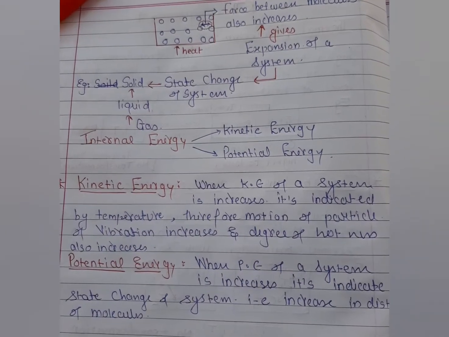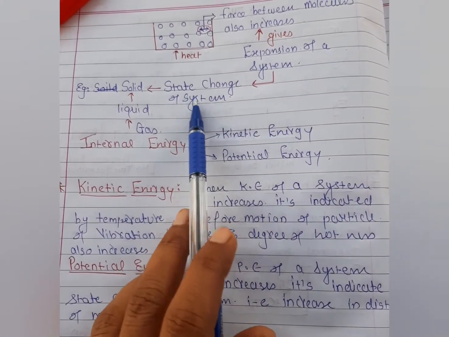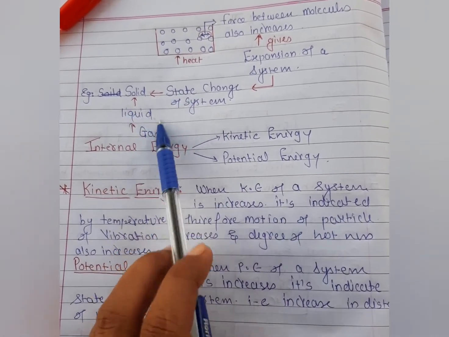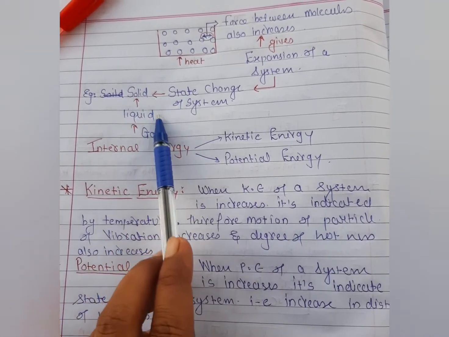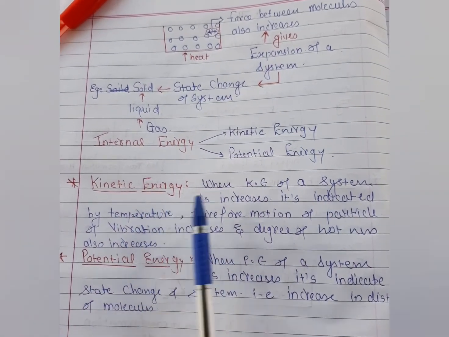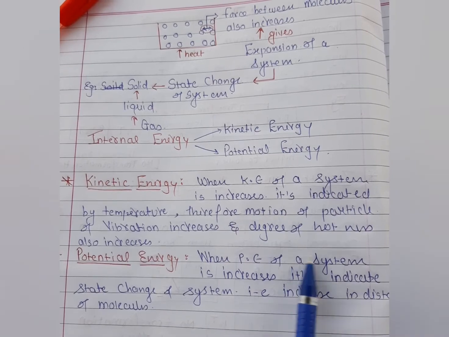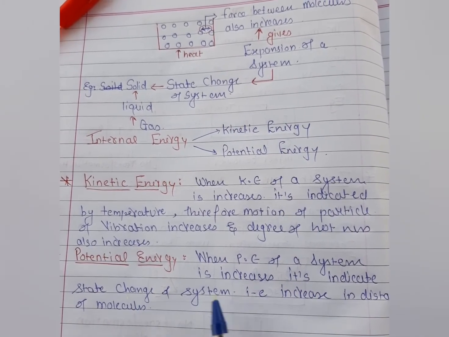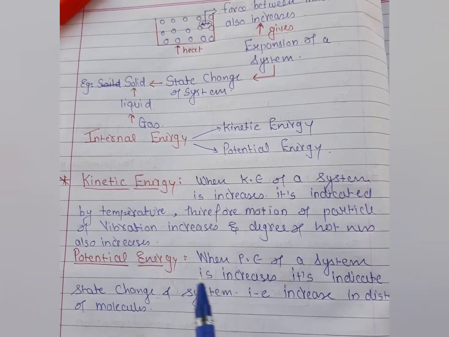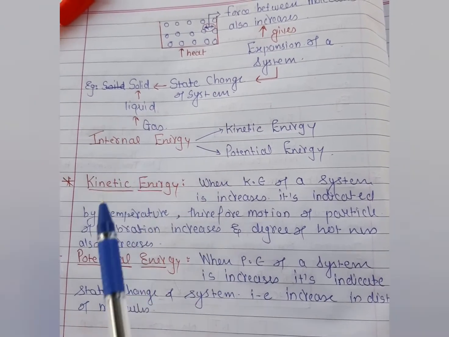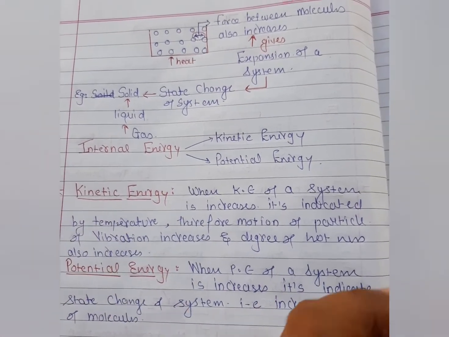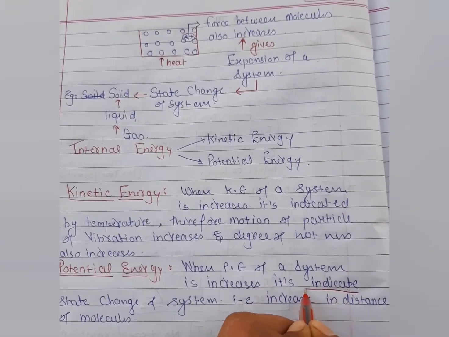And when the expansion happens, you know very well students, what happens? The state of the system is changed, and at that time the liquid is converted into gas, or the liquid is converted into solid, or solid to gas. This happens after the kinetic energy. So when the potential energy takes place, there is no case of kinetic energy. After a certain time the distance between the molecules increases, and that time the change of state process happens. When the change of state process happens, we can consider in internal energy the case of potential energy.